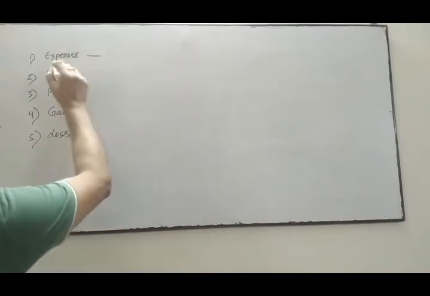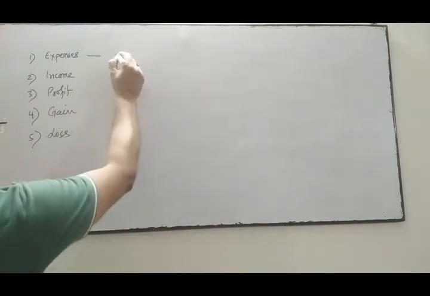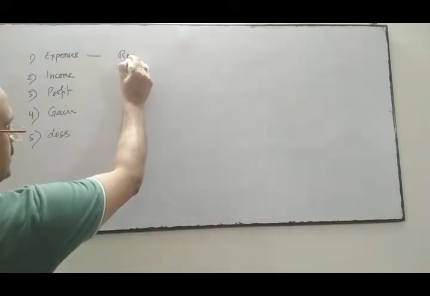Now come one by one. Expenses. When I write expenses, or anybody says expenses, it indicates revenue expenses.